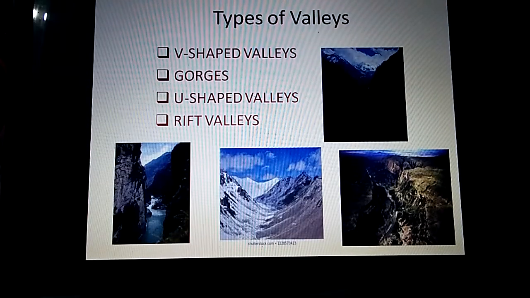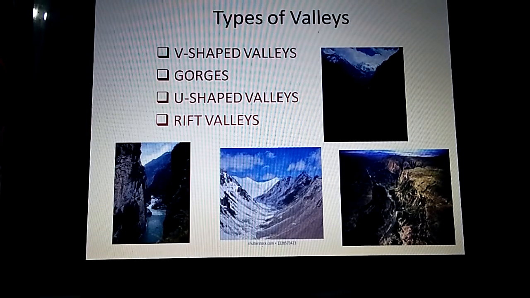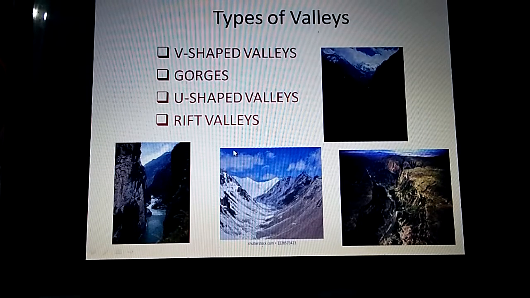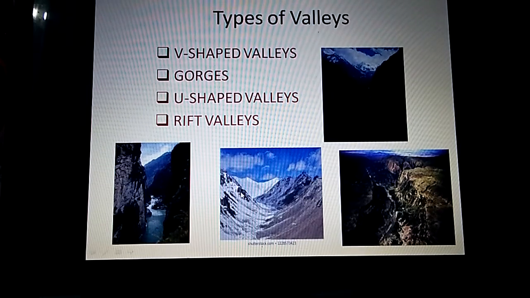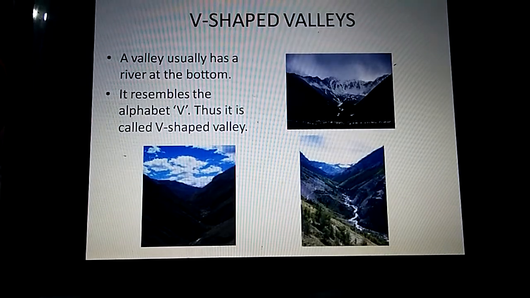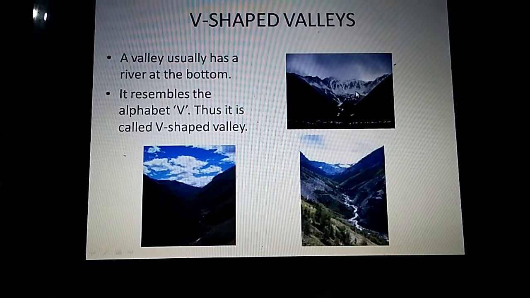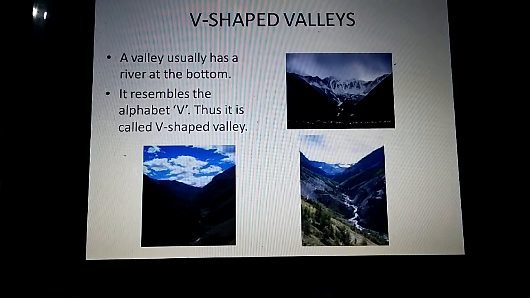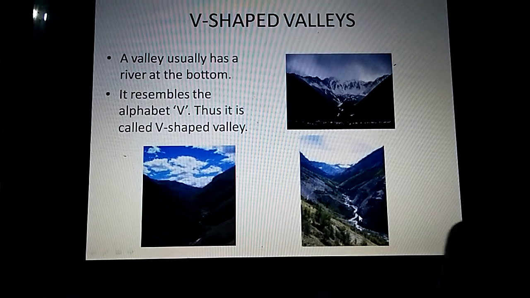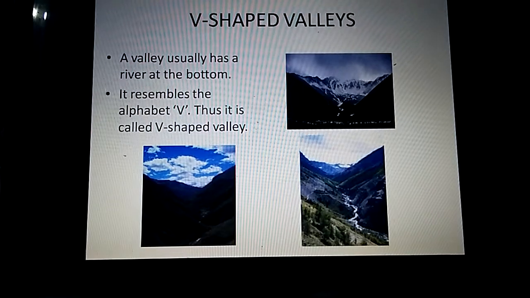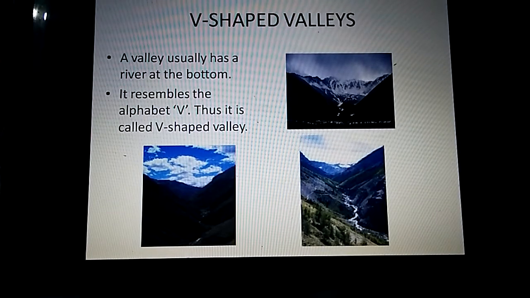Next is the types of valleys. There are four main types of valleys: V-shaped valleys, gorges, U-shaped valleys and rift valleys. We will discuss each type in detail. First is the V-shaped valley. Look at this picture. These valleys look like the alphabet V. These valleys usually have a river at the bottom. In this picture you can see a river flowing at the bottom and it resembles the alphabet V. Thus it is called a V-shaped valley.